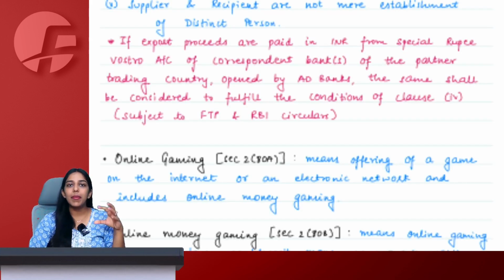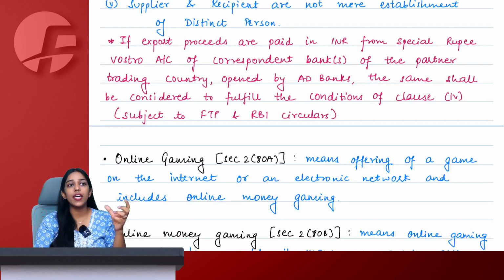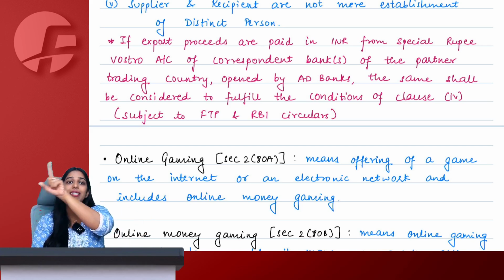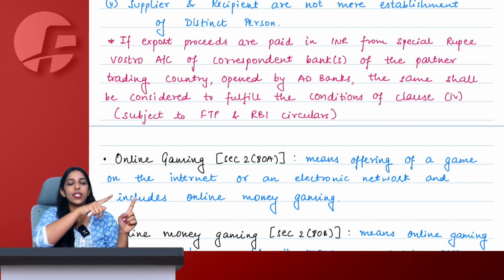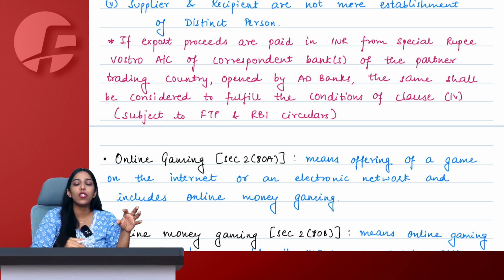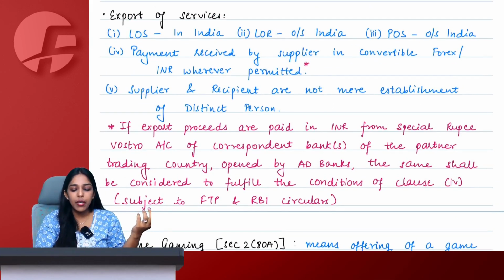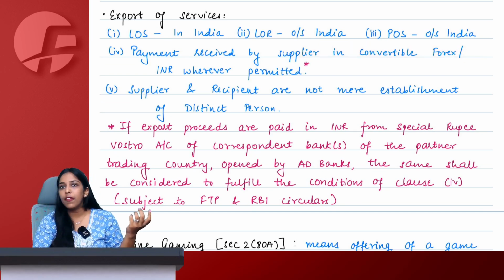So government, to facilitate transactions and to save on the transaction cost and everything, we have these kind of Nostro Vostro accounts. It is a proper banking system of Nostro Vostro account, and through that if you are receiving INR, that is okay, because that person has actually paid rubles and I have received INR. I could have also directly received rubles, but I have saved on the transaction cost, I have simplified my compliances, and therefore I am receiving rupee. So that is okay. It still satisfies the condition of point 4 where I am required to obtain convertible forex.